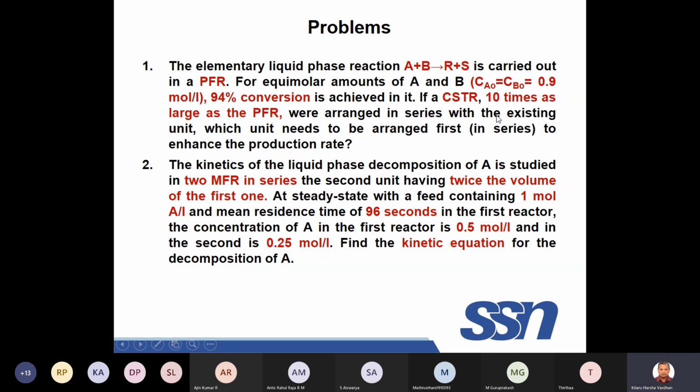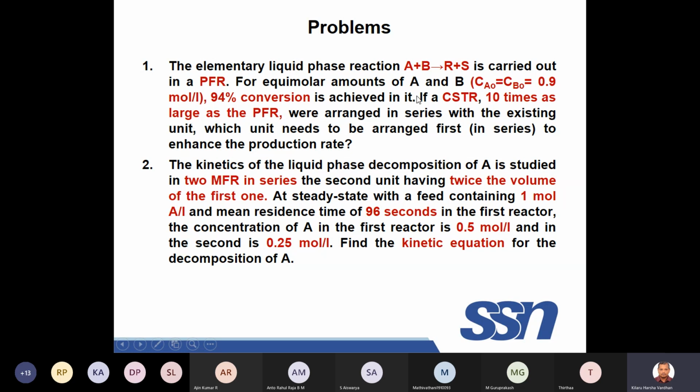Now, a CSTR 10 times as large as the PFR is introduced. We don't know the volume of the PFR initially, we have to find it out. So the PFR is replaced by a CSTR, which is 10 times as large as the PFR, and they are arranged in series with the existing unit.